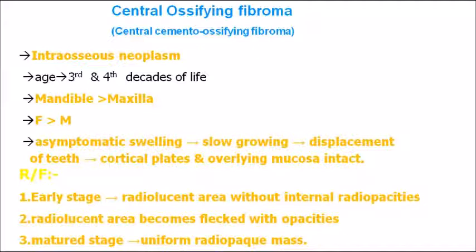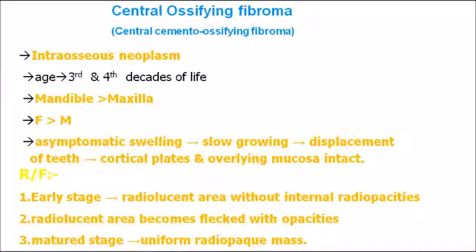I'll show you the histological picture in the next slide. So in the early stage you can see only radiolucency. But as the lesion progresses, you can see a mixture. The radiolucent area becomes flecked with opacities. You can see both radiolucent and radio-opaque areas.